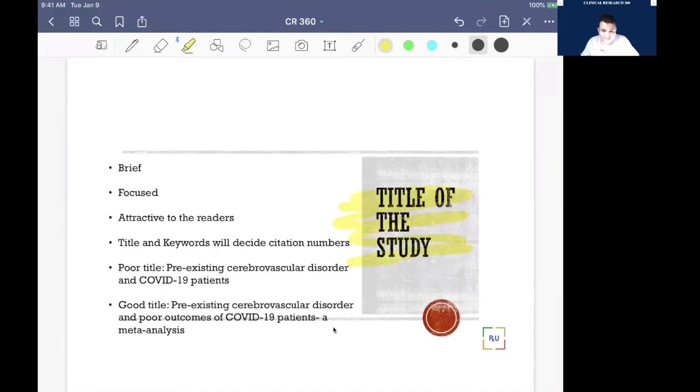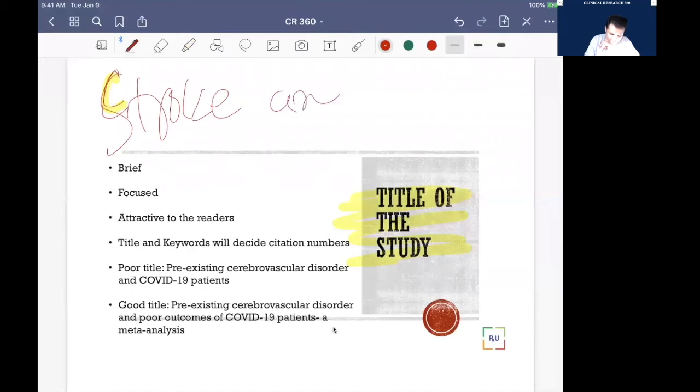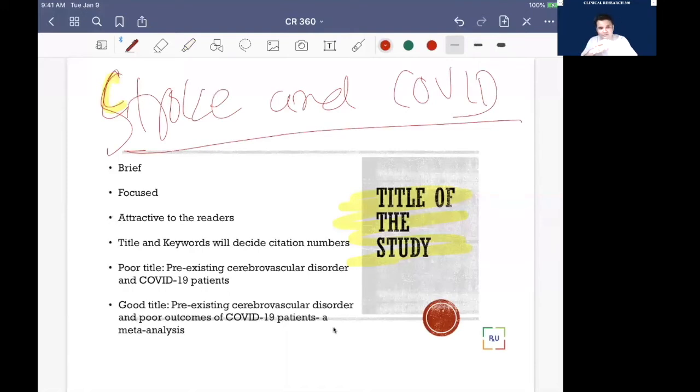For example, I write, let's say, "stroke and COVID." What should I understand? Is it post-COVID stroke, or a pre-existing stroke patient having COVID? Is it an original article, case report, literature review, or systematic review? How can I judge it?